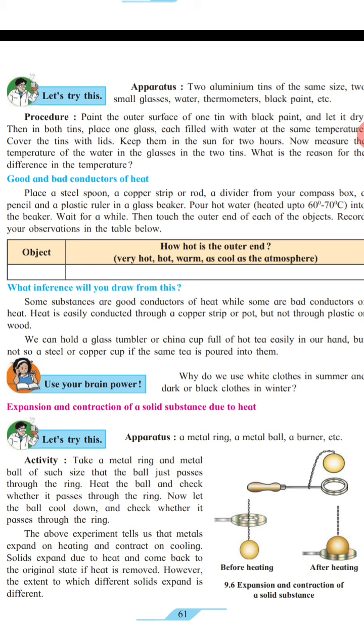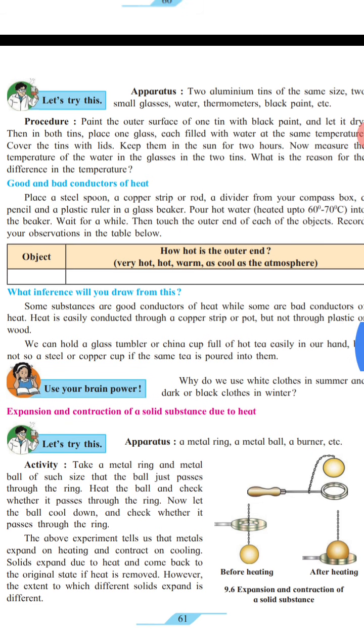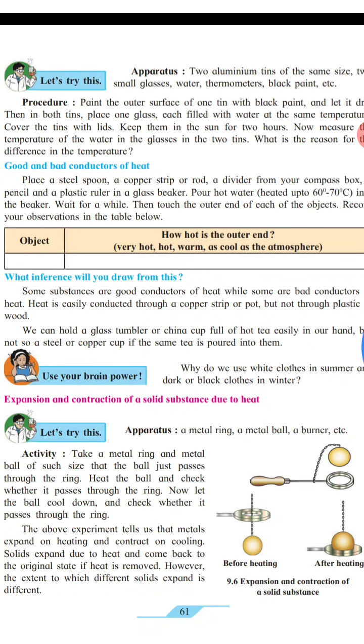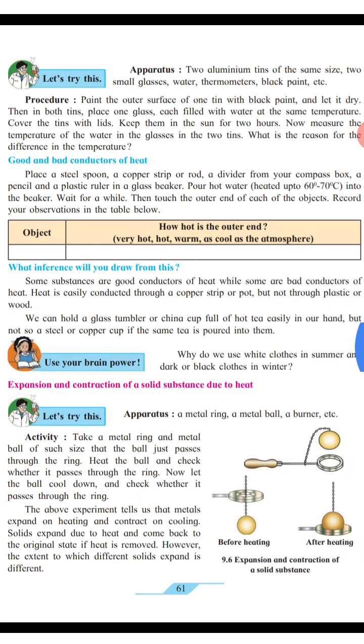You have to measure the temperature of the water in the glass in the two tins after some time. When you check, the tin you painted with black paint has become more hot.